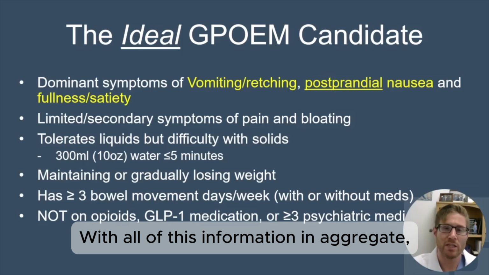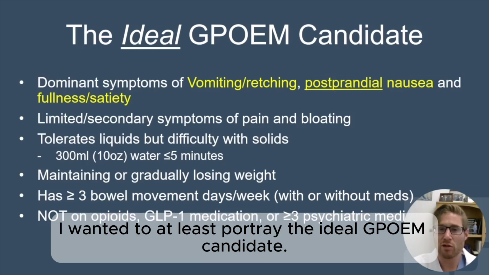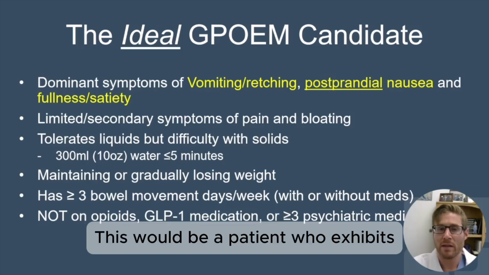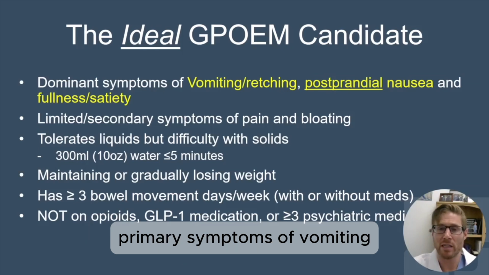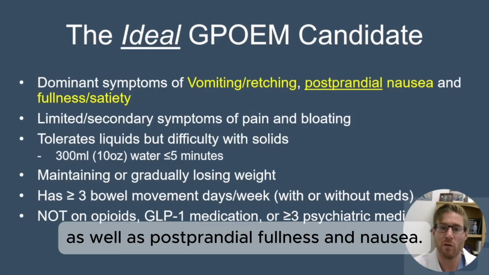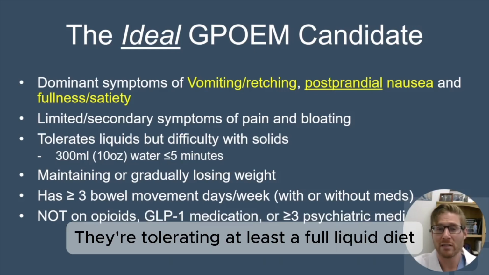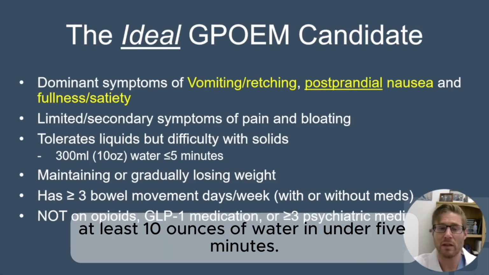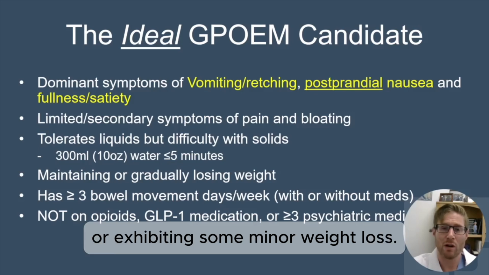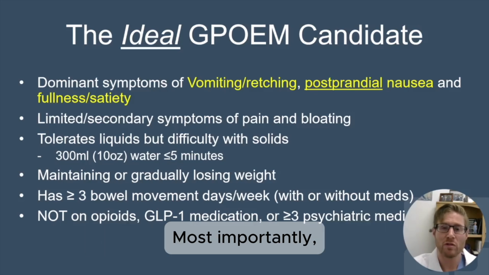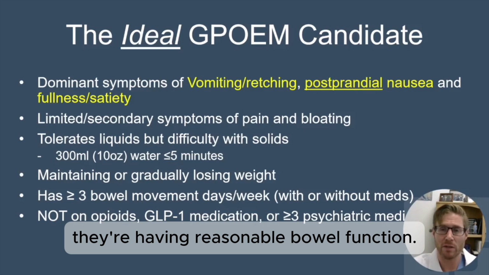With all of this information in aggregate, I wanted to at least portray the ideal GPOEM candidate. This would be a patient who exhibits primary symptoms of vomiting as well as postprandial fullness and nausea. They have limited or minor symptoms of abdominal pain and bloating. They're tolerating at least a full liquid diet and able to consume at least 10 ounces of water in under 5 minutes. They're maintaining weight or exhibiting some minor weight loss. Most importantly, they're having reasonable bowel function.